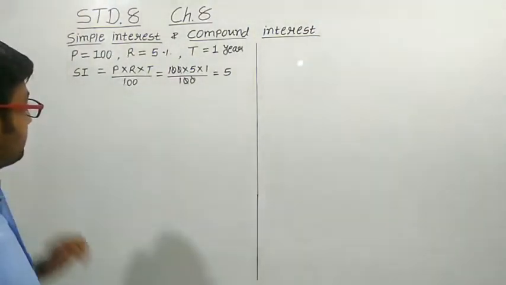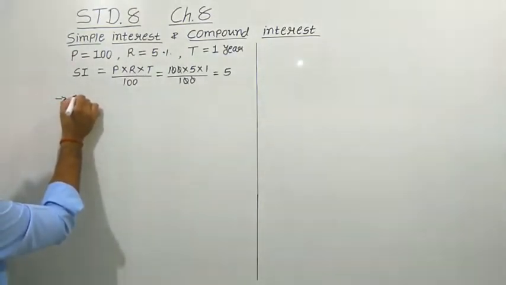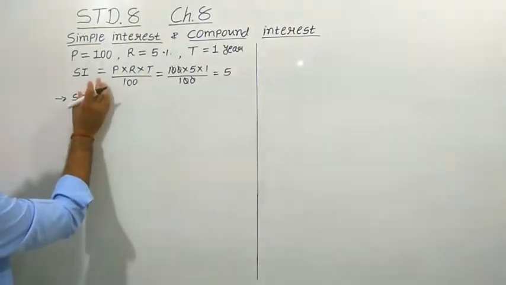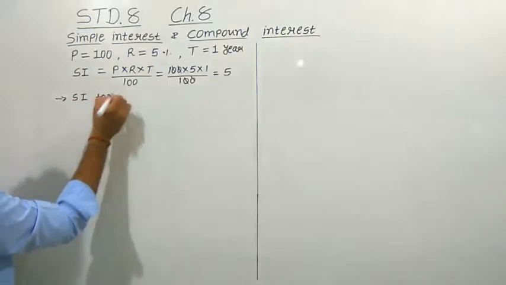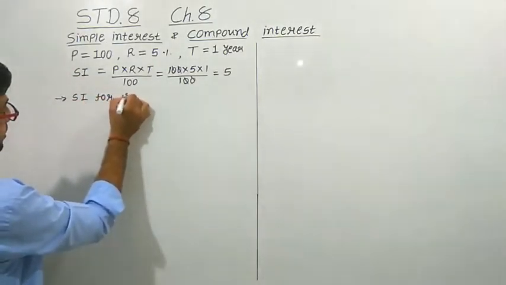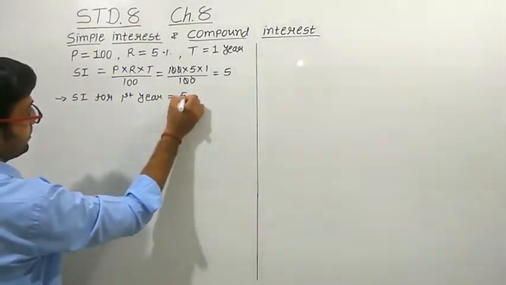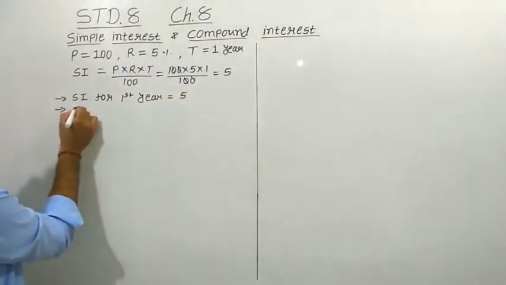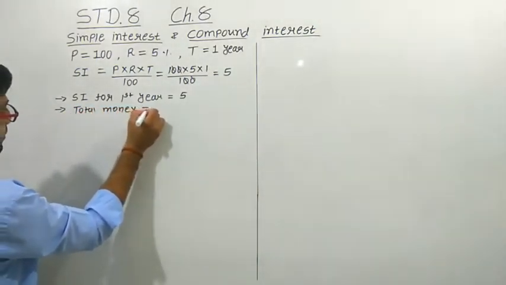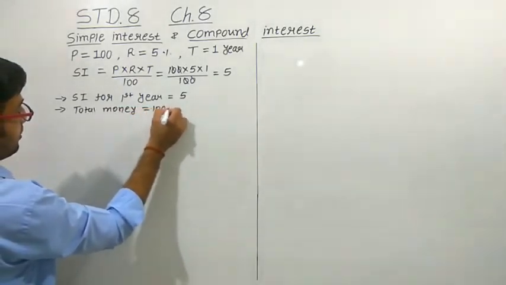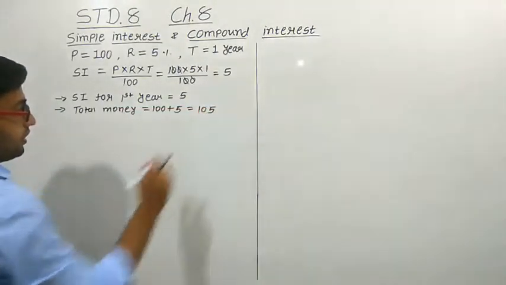We can write down the simple interest, SI, for the first year equals 5 rupees, and the total money that you have to pay to the bank will become 100 plus 5, that is equal to 105, right?